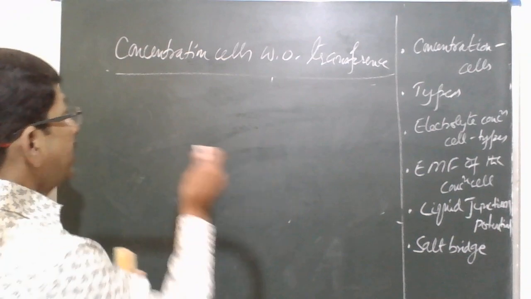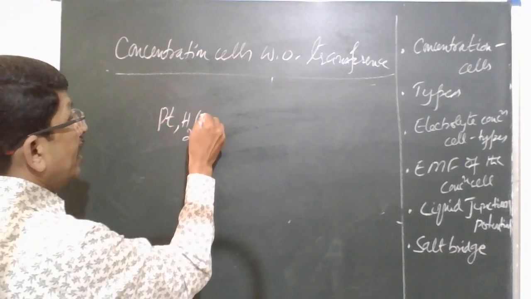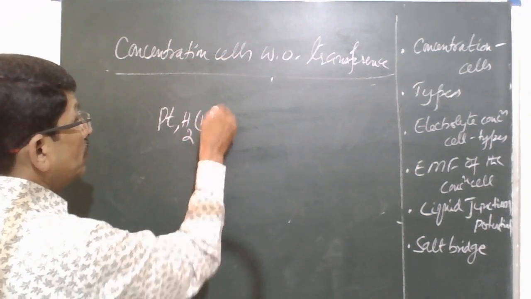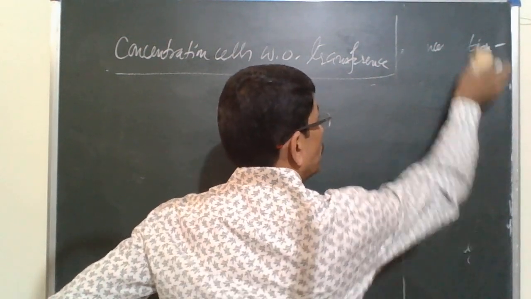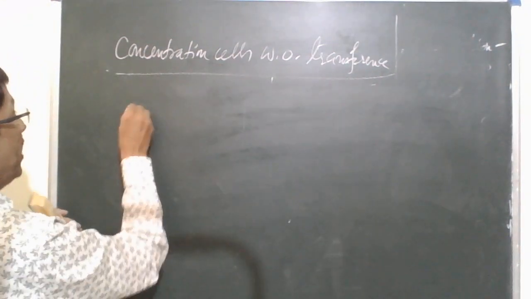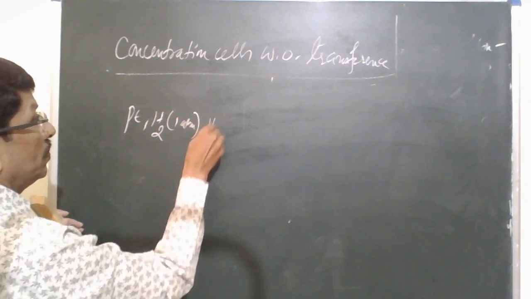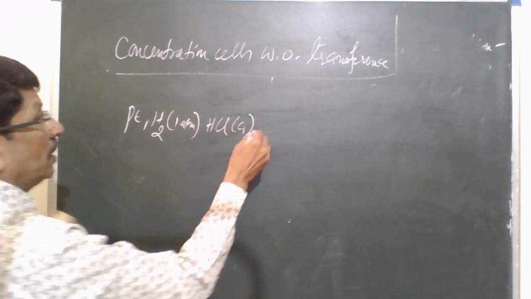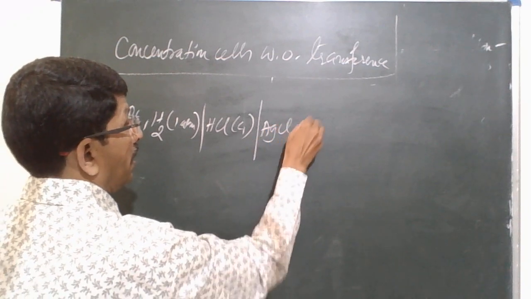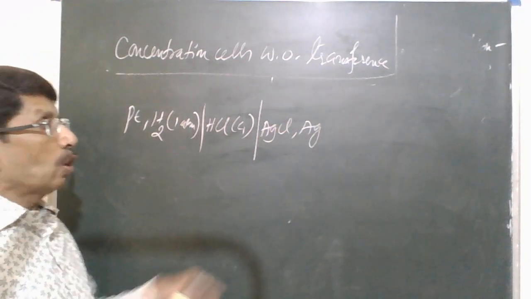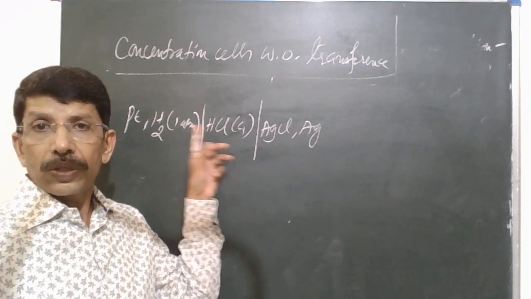For example, let us see a hydrogen gas electrode connected along with the silver chloride electrode. We learned in the last class, silver chloride is a secondary reference electrode.